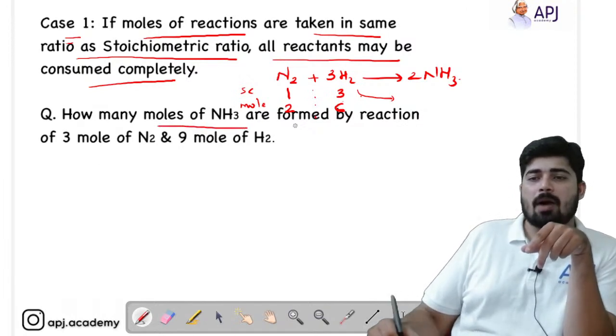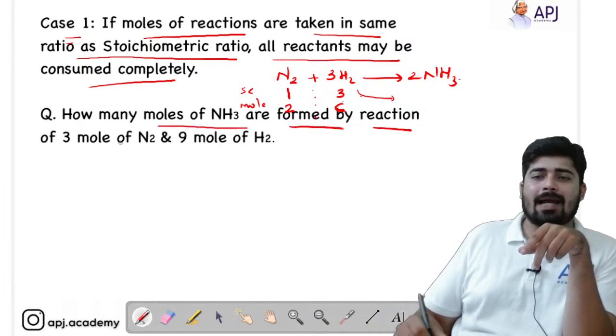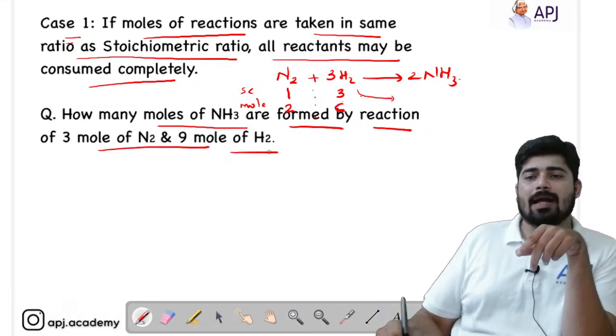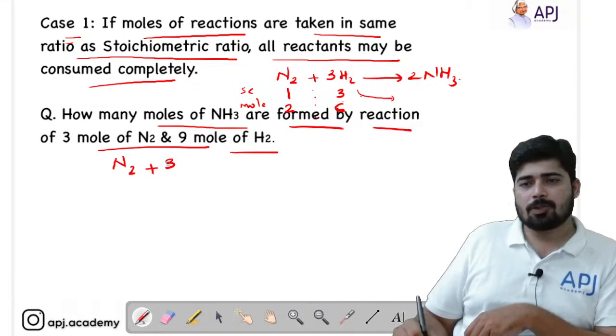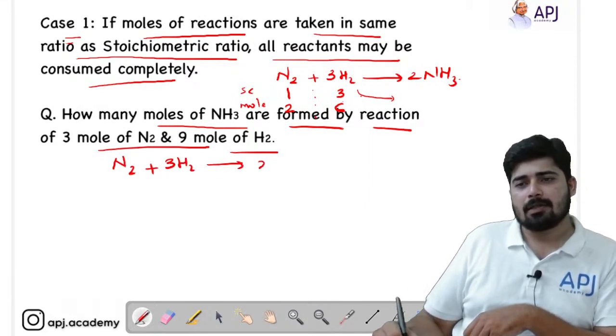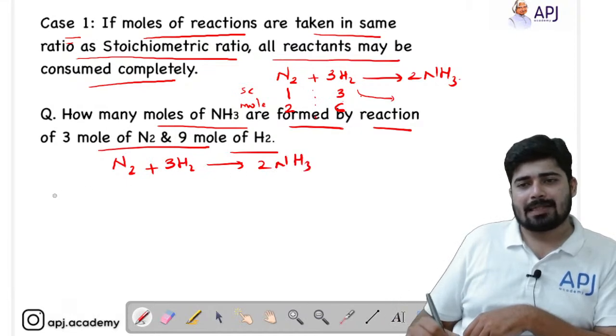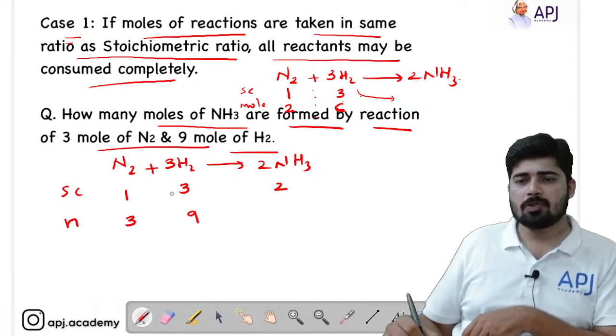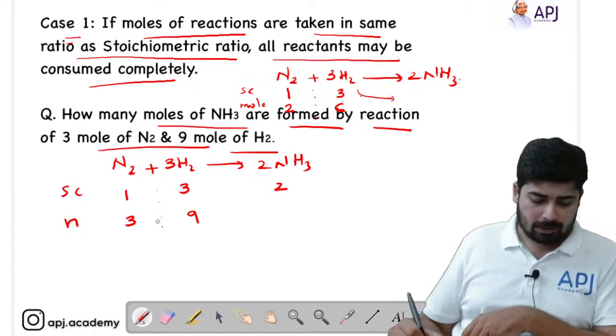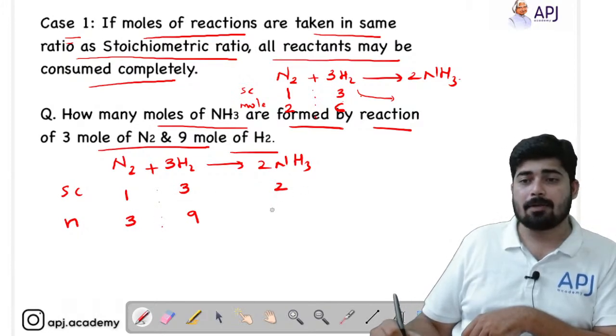How many moles of ammonia are formed by reaction of 3 mole of N2 and 9 mole of H2? So let's do this. N2 plus 3H2. First you have to write the balanced equation, 2NH3. Next you have to write the stoichiometry, that is 1, here it is 3, here it is 2. Now what is the number of moles? Number of moles here it is 3 and here it is 9. So we know that both the ratios are the same, okay, both the ratios are the same. You have to find out the number of moles of ammonia.